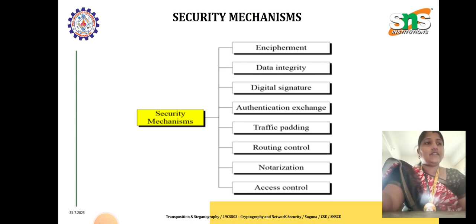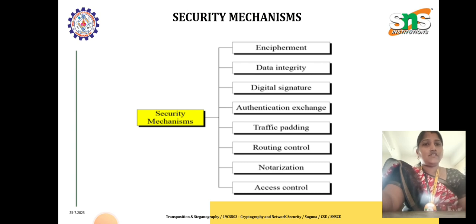In traffic padding, we have to hide the traffic pattern, that means hide the inner details of the traffic in the network flow. Routing control means we have to allocate a secure route for data exchange. Notarization means we have to appoint a trusted third party for monitoring the data transformation between the sender and receiver. And access control can be provided by read write accessibility to the user.